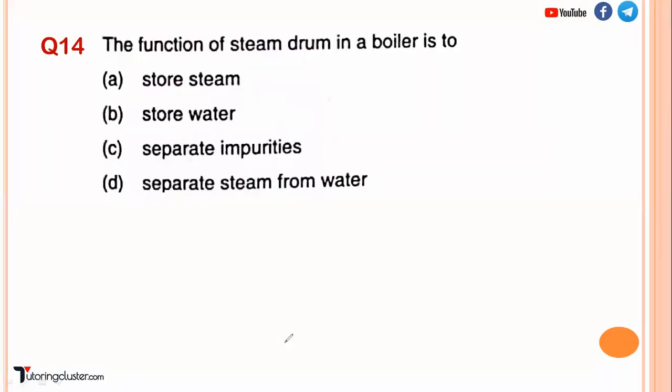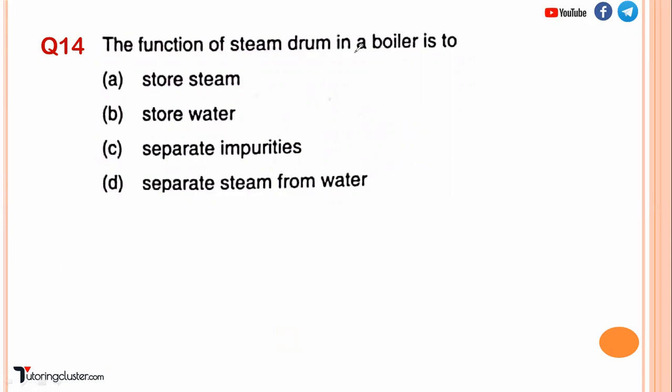So next is the function of steam drum in a boiler. I will be making a separate video on the boiler. You can find the video in the playlist. In that I will be explaining the things you should know about boilers, and there I will go in detail. So basically, what is a boiler?